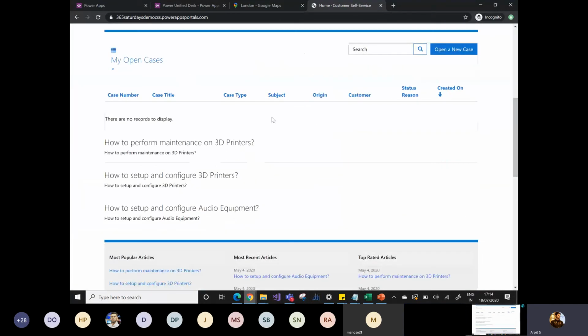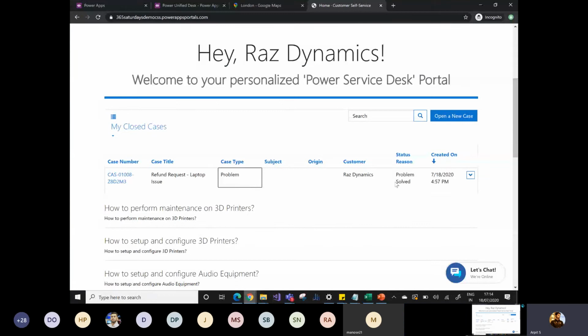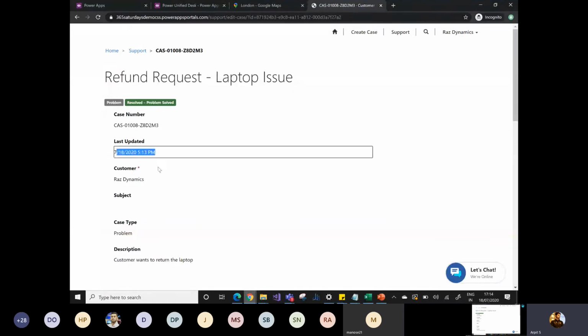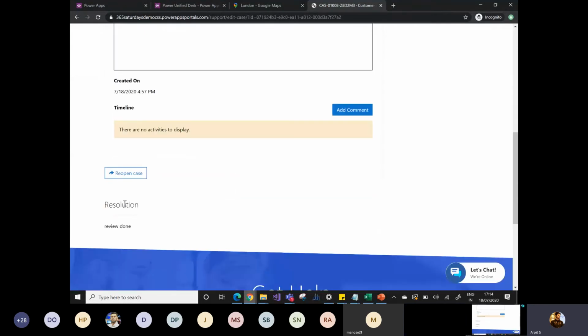As you can see, the case has been removed from My Open Cases. If I go to My Closed Cases, Raz can see that the case has been resolved. And if I want to check some more details about it, I can simply go to View Details and check the information: the last updated date, the customer, the subject, problem, the description, and any kind of resolution comment. So this is the resolution comment provided by Victor.